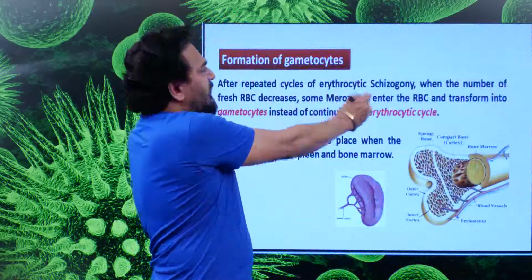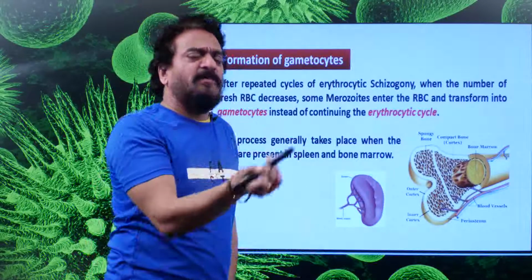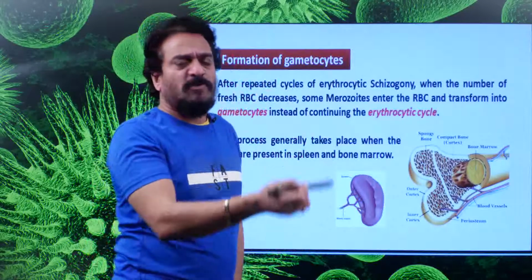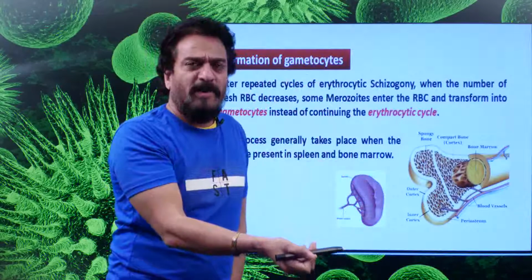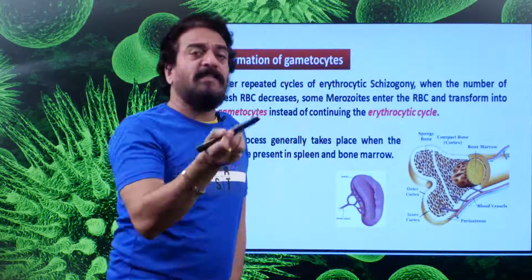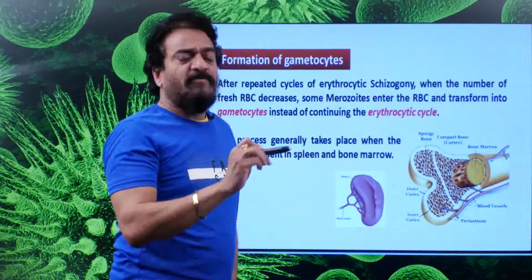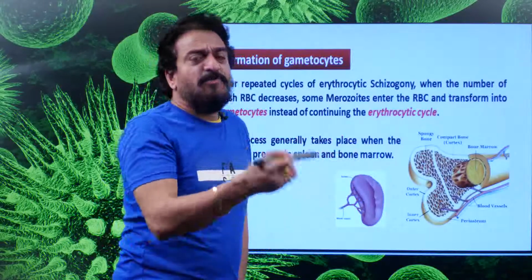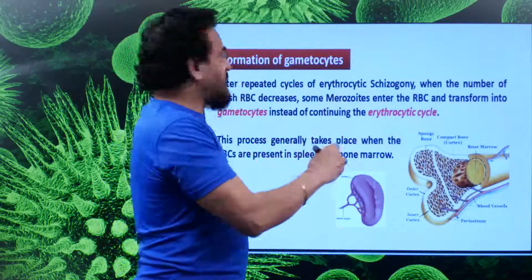Now, after repeated cycles of erythrocytic schizogony, a number of merozoites are created. Again the merozoites will enter fresh RBC, again hemozoin will be created, Schuffner's dots are created, and the RBC will burst. Merozoites are released into the blood of the patient along with the hemozoin and the antigen Schuffner's dots. Again the person will start shivering and show high body temperature, every 2 days or 48 hours. But after several cycles like that, what happens next is the next phase.